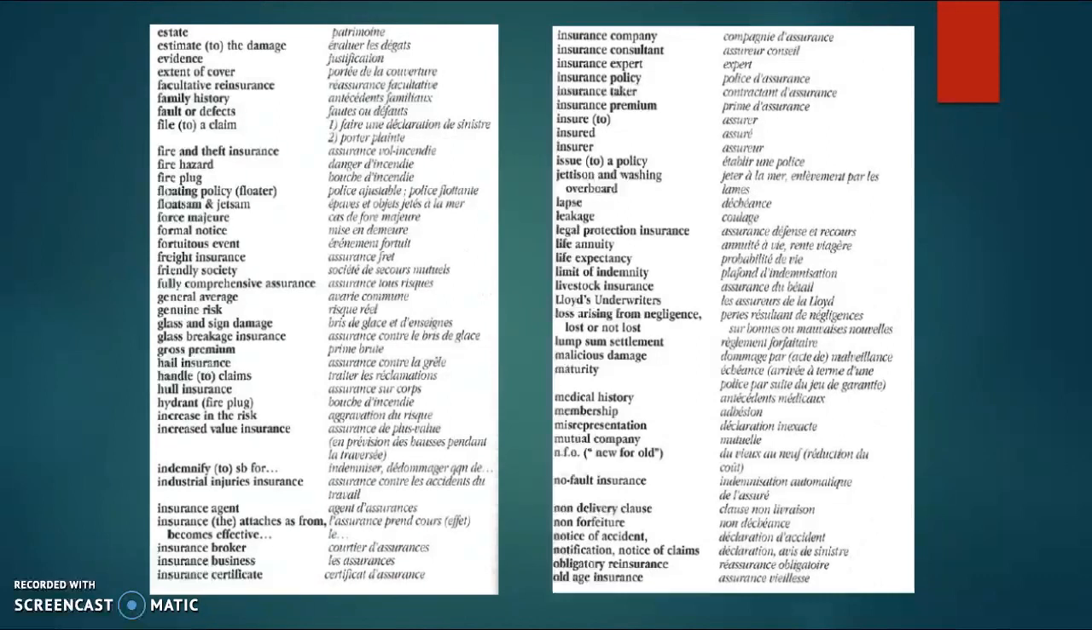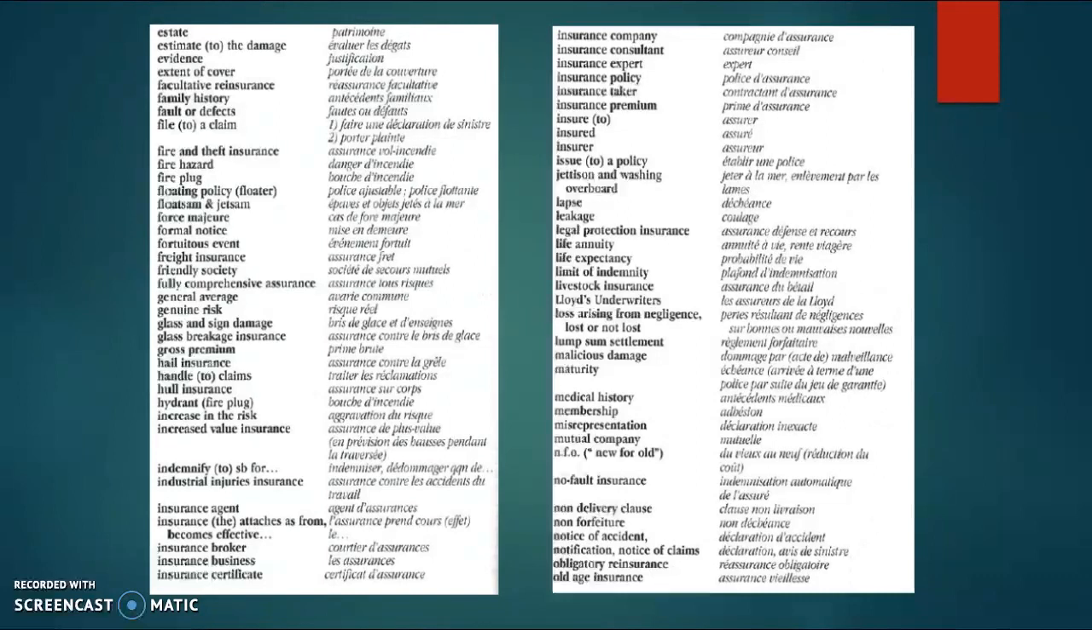for, industrial injuries insurance, insurance agent, insurance attaches as from, becomes effective, insurance broker, insurance business, insurance certificate, insurance company, insurance consultant, insurance expert, insurance policy, insurance taker, insurance premium, insure, insured, insurer, issue a policy, jettison and washing overboard, lapse, leakage, legal protection insurance, life annuity, life expectancy, limit of indemnity, livestock insurance, Lloyd's underwriters, loss arising from negligence,